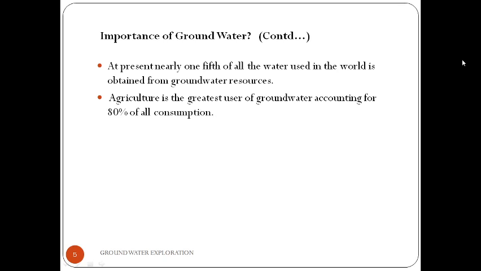So here the study of groundwater is essential because of several reasons. Of the fresh water readily available for human use, approximately 1% of the liquid fresh water available on the earth, about 98% is groundwater, and the remaining is surface water.